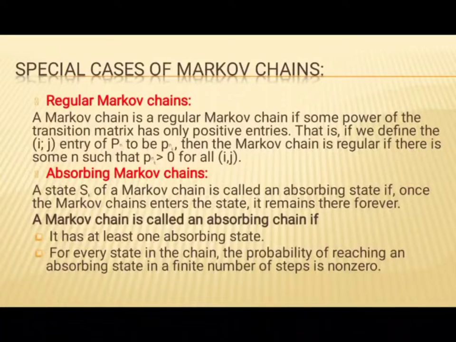Absorbing Markov chains. A state S of a Markov chain is called an absorbing state if, once the Markov chain enters the state, it remains there forever. A Markov chain is also called an absorbing chain if it has at least one absorbing state, and for every state in the chain, the probability of reaching an absorbing state in a finite number of steps is non-zero.